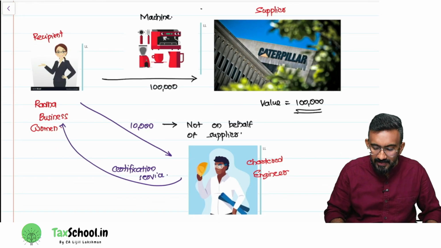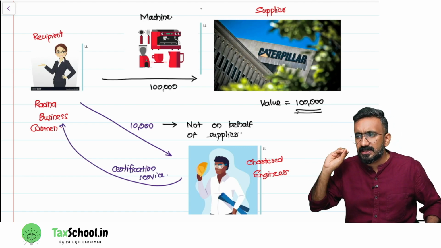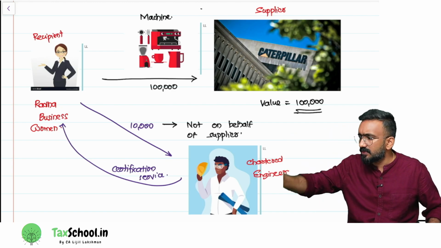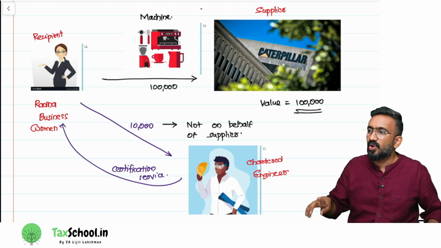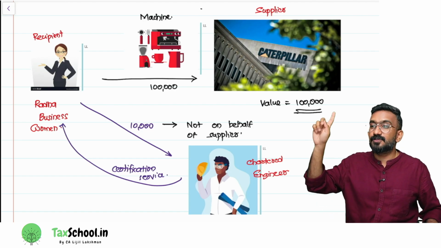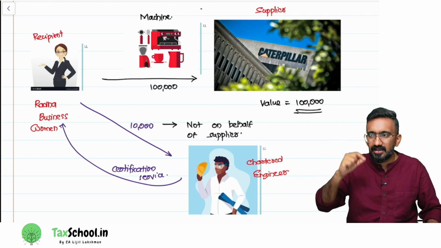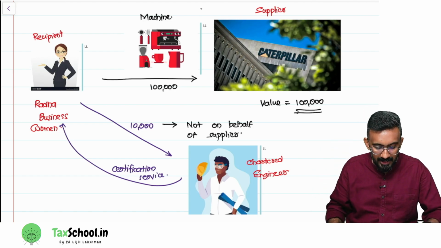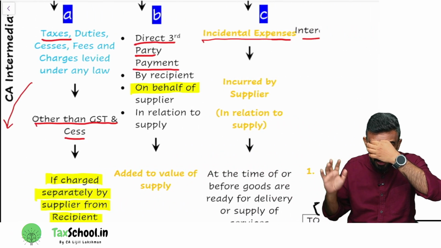Now the same example, if I slightly modify, your answer would be different. Okay, I'm changing the story a bit. Caterpillar said, do one thing, Radha, I will only give you the machine. You directly go to the engineer, I can give you his number, have a separate contract and get it certified. In that case, what will be the value? Only 1 lakh. Why? In this case, this payment is not on behalf of the supplier. So each of the wordings that we have is important. If there is a direct contract between the customer and the third party, would that be added back to the value? No. When will I add it? When the payment is made by the recipient on behalf of the supplier in relation to the supply, then only will I add it to the value.